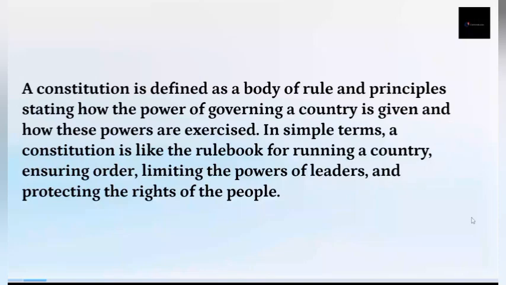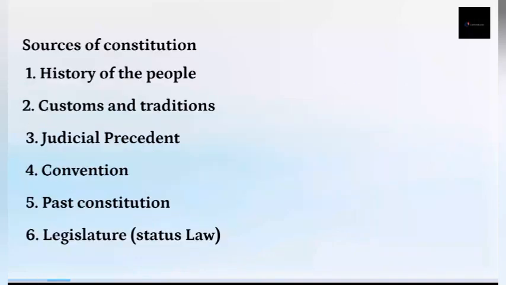So it's a body of rules that guide the behavior of people in a state or a country. So we'll talk about the sources of constitution. What are the sources of constitution? How do we get our constitution? When we talk about the sources of constitution, we'll look at the history of the people.